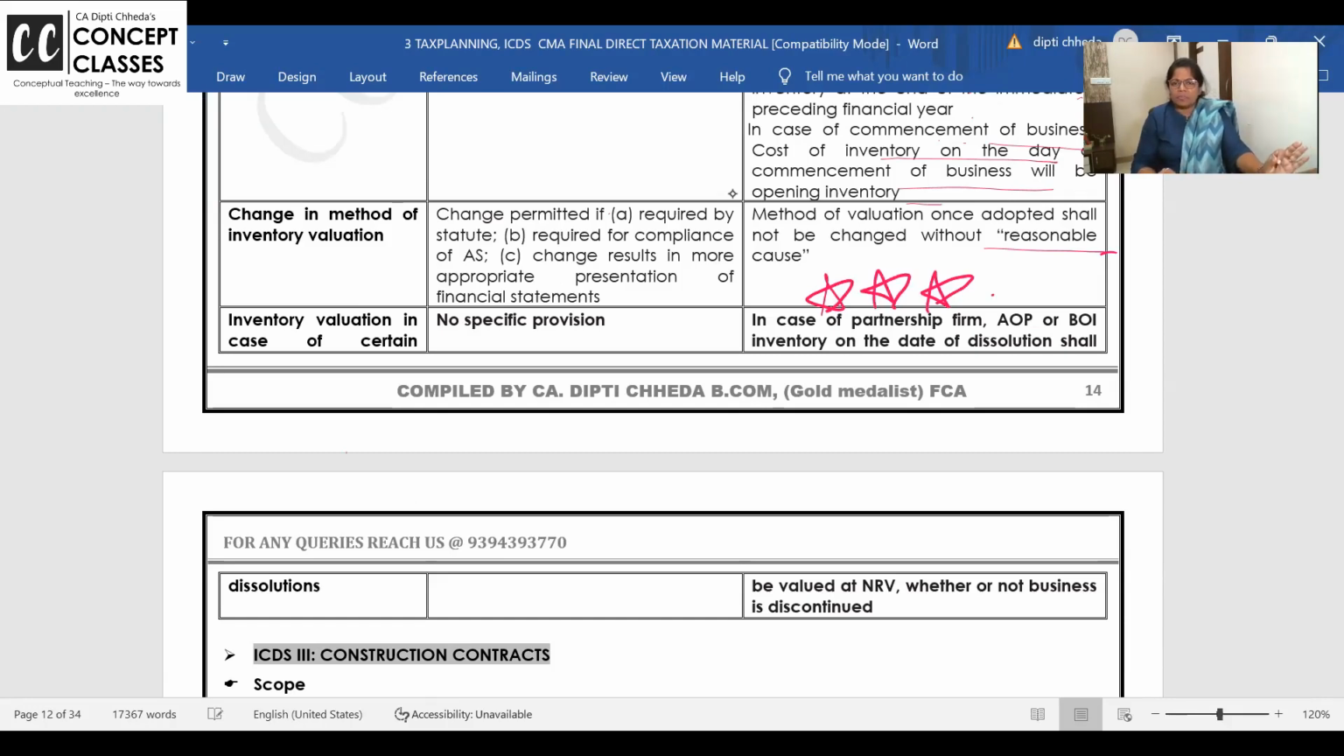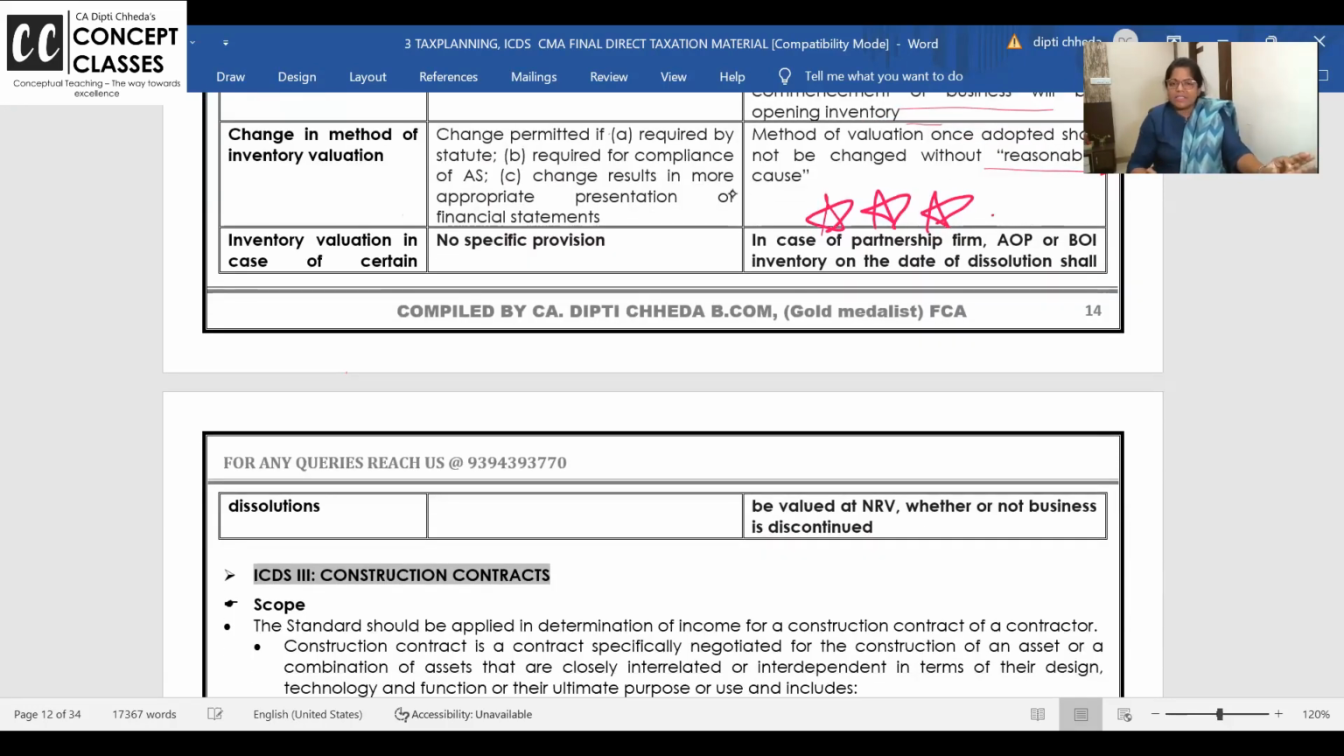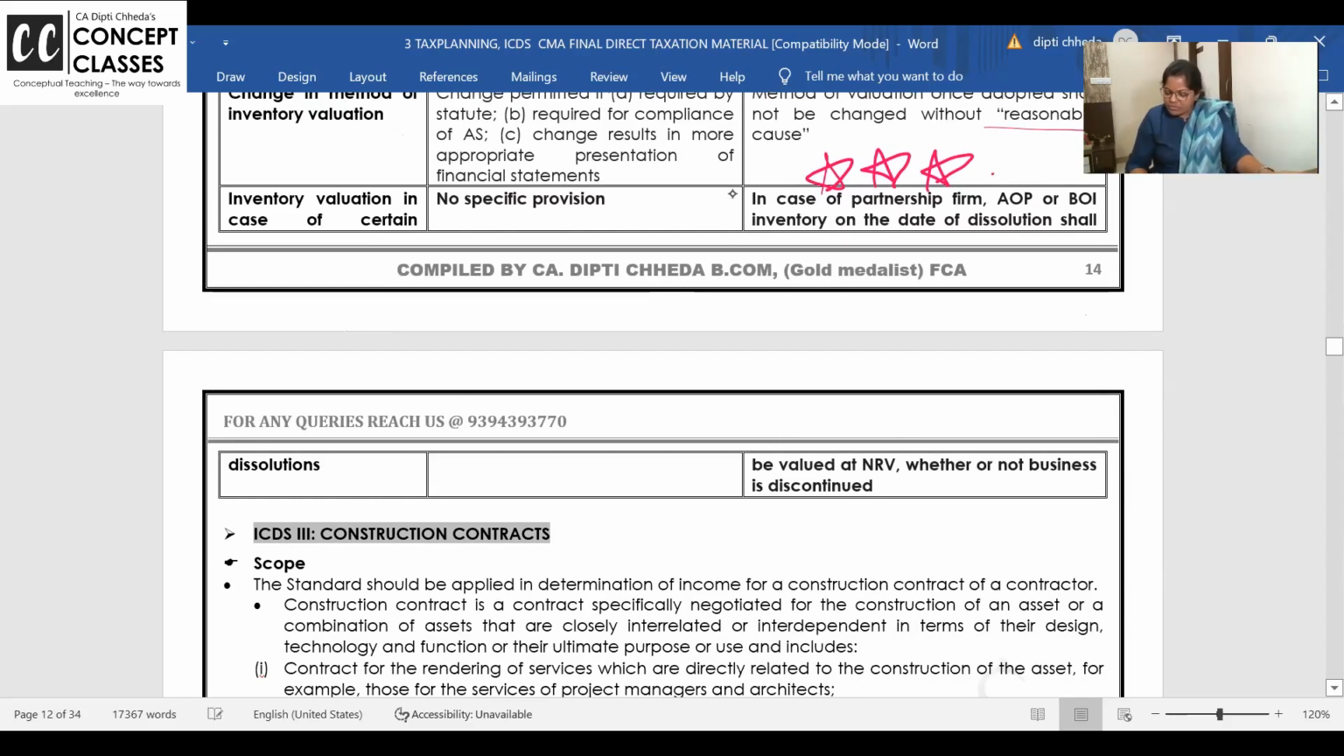Inventory valuation in case of specific cases. You know, when there is a dissolution, in case of partnership firm, AOP, BOI, inventory on the date of dissolution shall be valued at NRV, whether or not business is discontinued. 4 बार पढ़ो, बहुत important है. And while computing your business income, they will not say apply ICDS and do this add and less. You have to remember. In case of partnership firm, AOP or BOI, inventory on the date of dissolution shall be valued at NRV, whether or not business is continued.